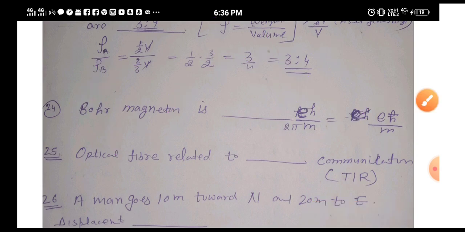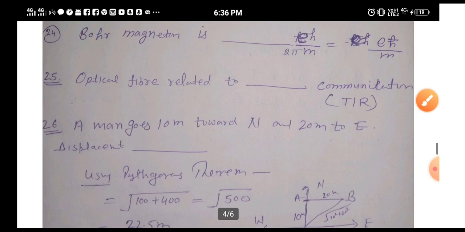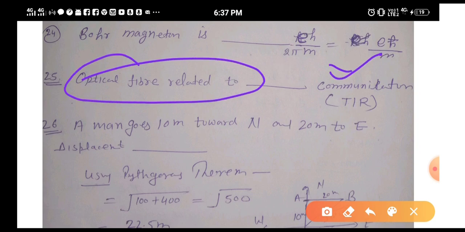Optical fiber. Optical fiber is the application of TIR, total internal reflection. In total internal reflection, we are studying only 3 applications: first, brilliance of diamond, mirage formation, and optical fiber. So optical fiber is an application of TIR which is used for communication purposes.